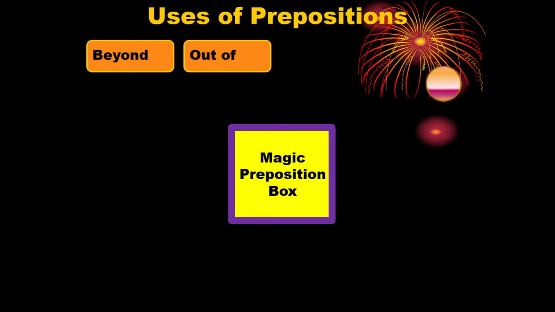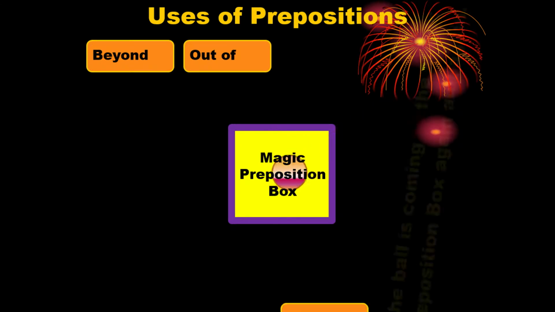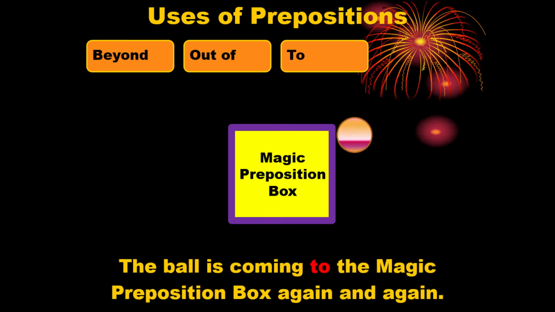Here we see that a ball is coming to the magic preposition box. In the example, we have seen that the ball is coming to the magic preposition box again and again. So when do you use the preposition to? To is used to indicate the destination. Yes, the ball is coming here to the destination.